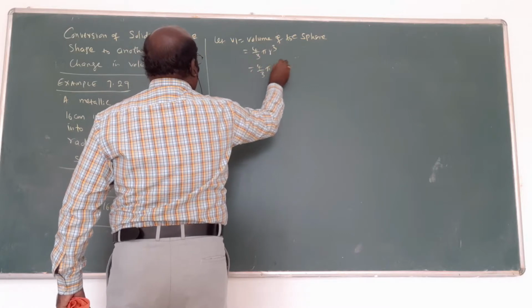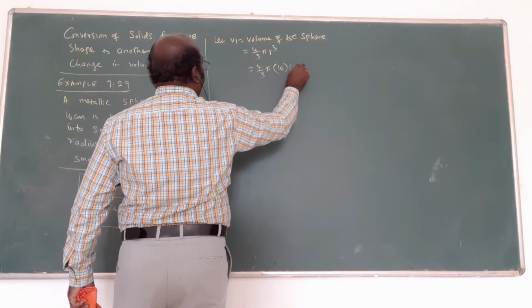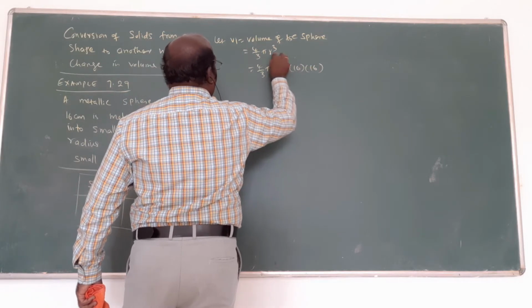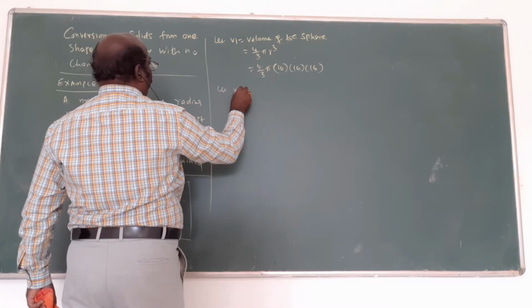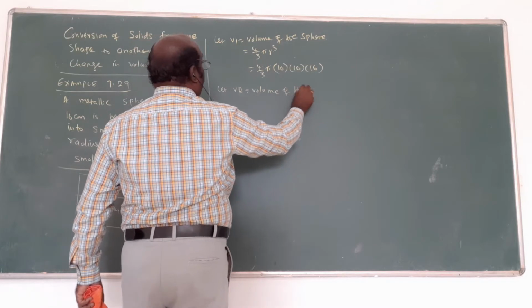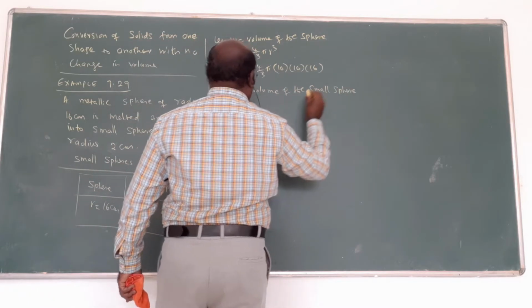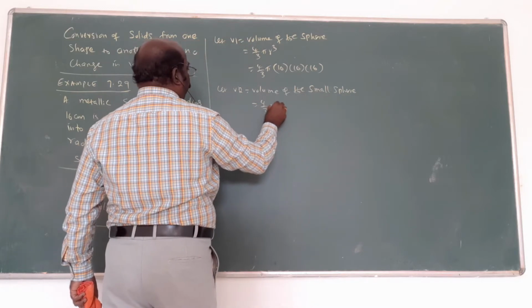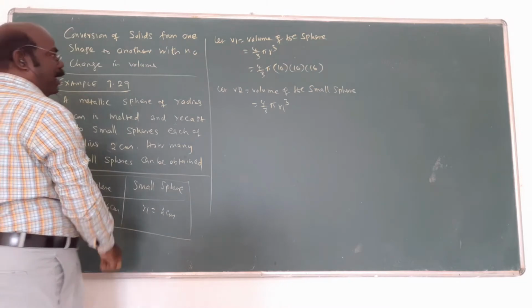R is 16, so 16 into 16 into 16, because it is R cube. Let V2 equal the volume of the small sphere. The small sphere formula is 4 by 3 pi R1 cube. That's very important. Am I right?